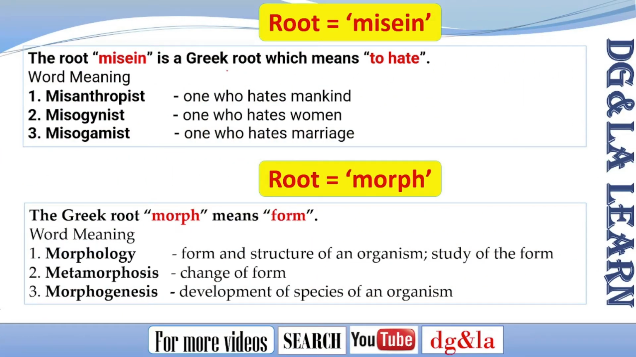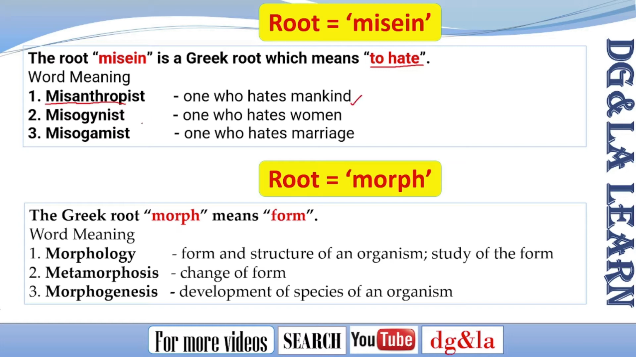The first root we are going to say is miso. Miso means to hate. So whenever we want to express our hatred, we use miso as a Greek root. Some of the forms of miso are, first, misanthropist. We have mis for hatred, anthropos for mankind, and ist says one who hates mankind. So misanthropist gives one who hates mankind.